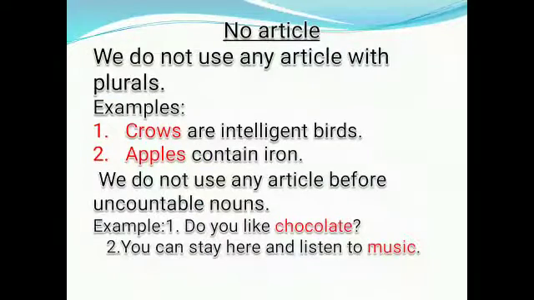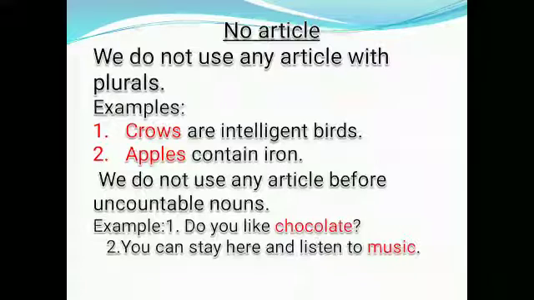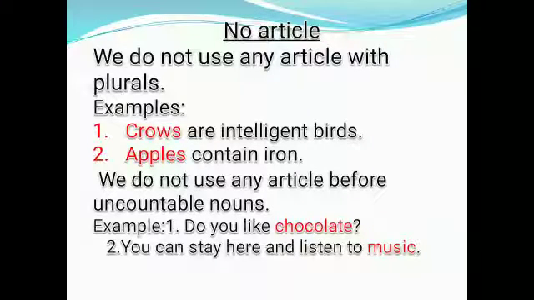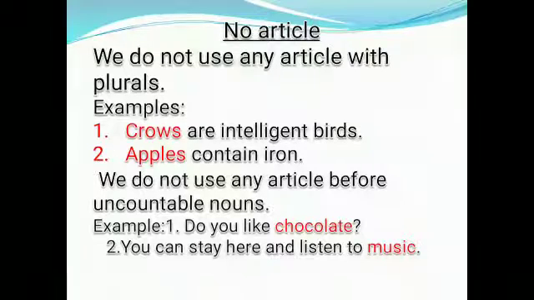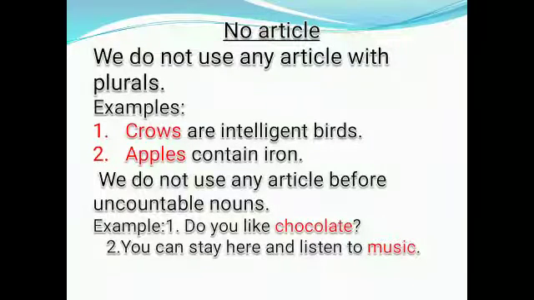So children, we do not use any article with plurals. For example, crows are intelligent birds. Apples contain iron. And we do not use any article before uncountable nouns. For example, do you like chocolate? We can stay here and listen to music.